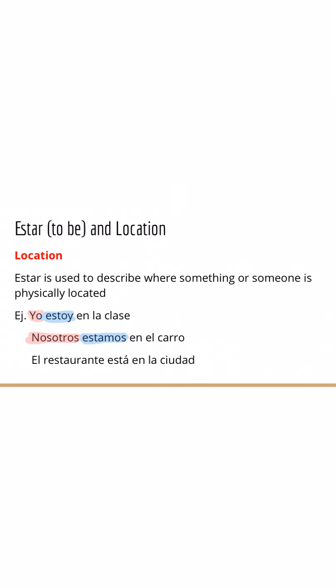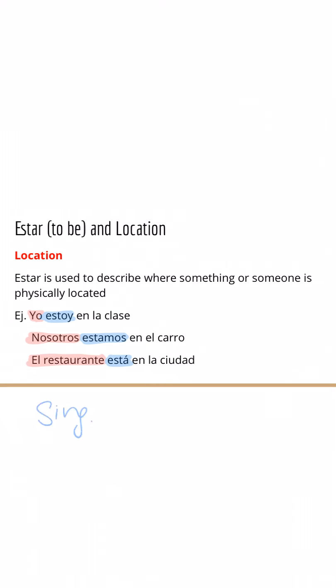Estamos en el carro. Our next one, we see el restaurante está en la ciudad. El restaurante is the noun or our subject that we're talking about here. And so the verb has to match, right? We see está, and the reason why is things, a singular thing, will also take the third person singular form.